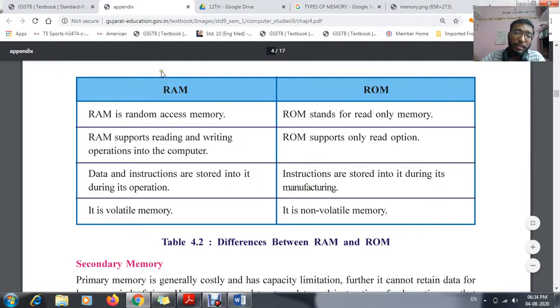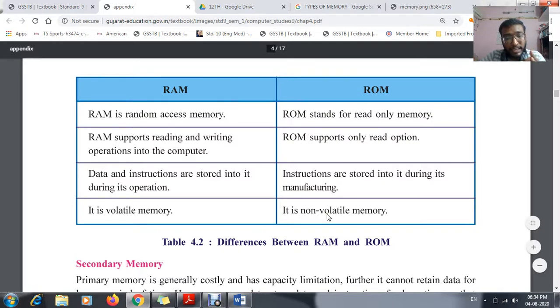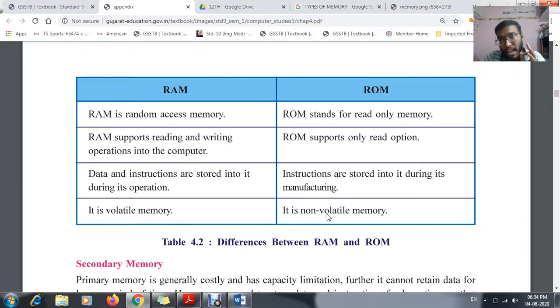And RAM is volatile memory. As I told you, if the power shuts down or the PC shuts down, automatically the data will be lost. This is known as volatile memory. And non-volatile memory means if your power goes off, your data will remain as it is. This is the best example of non-volatile memory. Understood? I hope you all understood today's topic. Thank you, students.